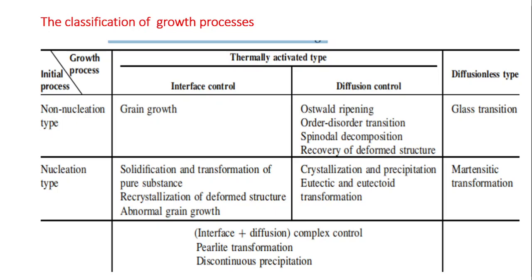Besides the thermally activated type and diffusion controlled type of growth process, the growth process can involve both interface and diffusion. Then the rate controlling factors are both interface controlled as well as diffusion controlled. Then we say that the growth process is under complex control. Examples of this are pearlitic transformation and discontinuous precipitation.